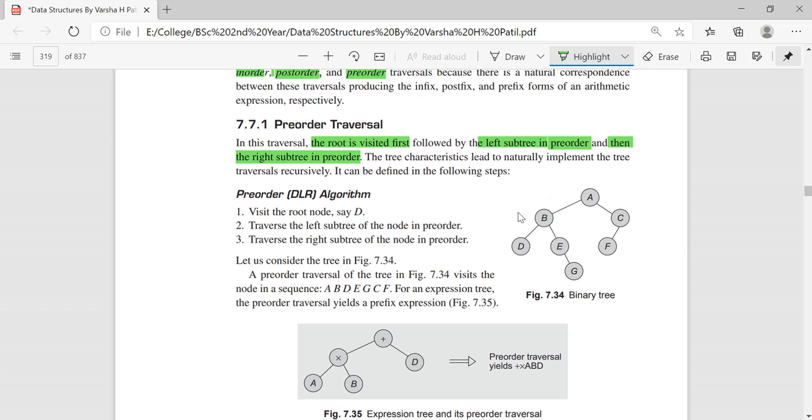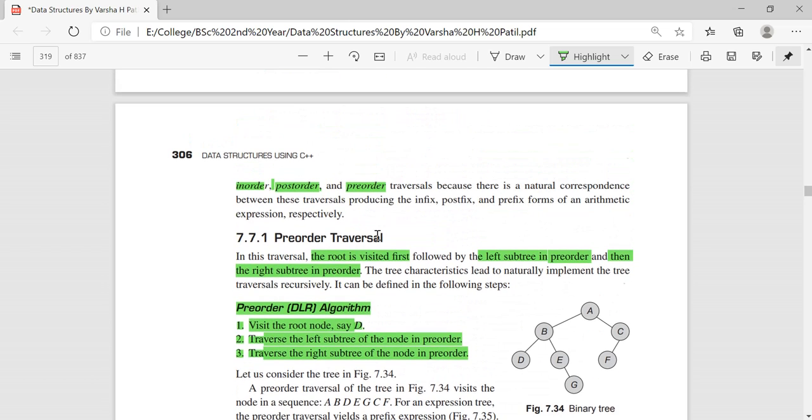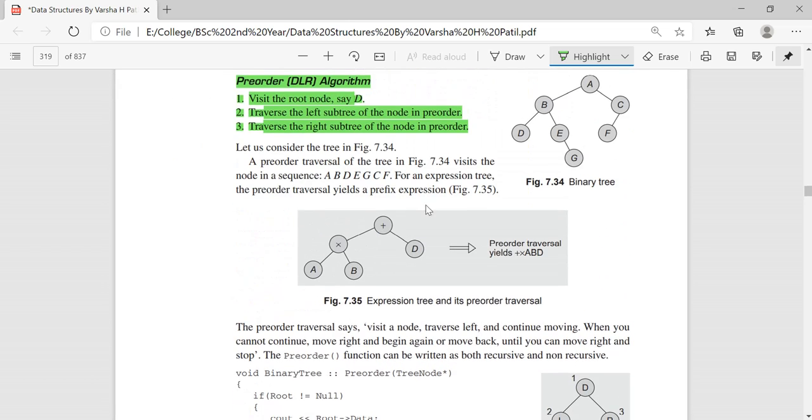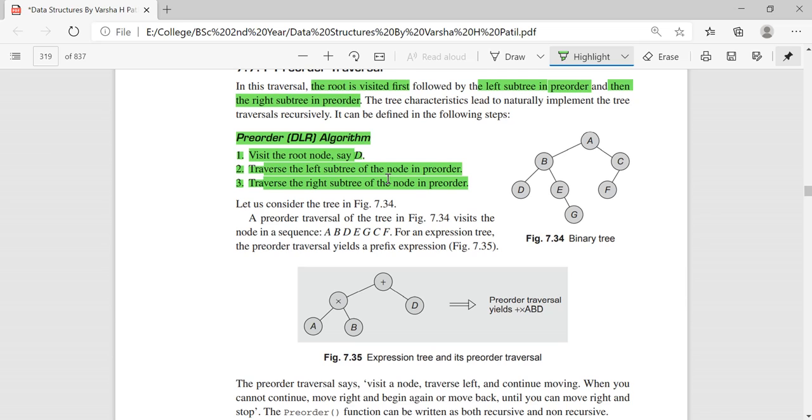So what is the pre-order traversal? Visit the root first, next traverse the left subtree in pre-order, next traverse the right subtree in pre-order, right? So this is the algorithm for pre-order. This is what you have to write, and you have to give an example of the traversal, or you may get a problem like this and be asked to write the pre-order or post-order traversal of that particular tree. If you understand this, you can write the pre-order or post-order traversal for any tree which is given to you.